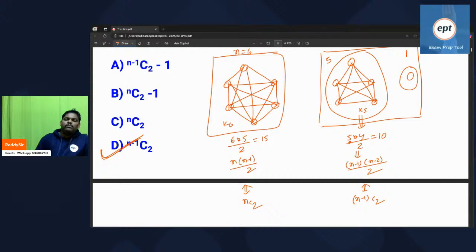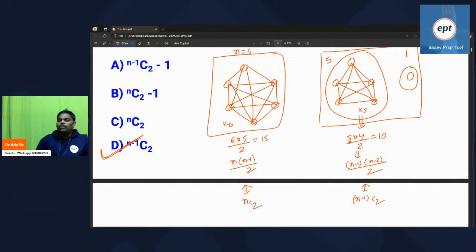But I want maximum edges. In an n vertex simple graph, what is the maximum number of edges possible where the graph should be disconnected, and every component should have a minimum of two vertices? Can anyone say what is the answer?